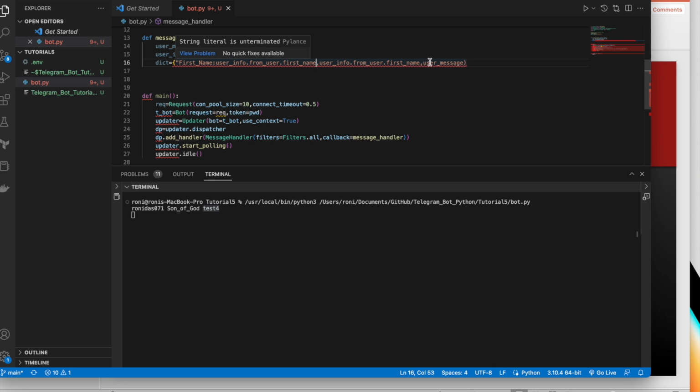User info, and after that I can write username. First name is here, and after that it's a key value pair, right? So here we're going to write user underscore name, something meaningful, and here I'll write message, and I'm going to write this.